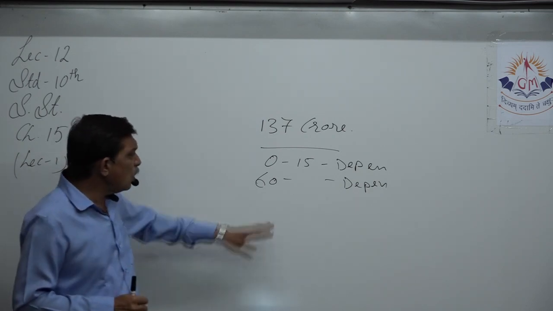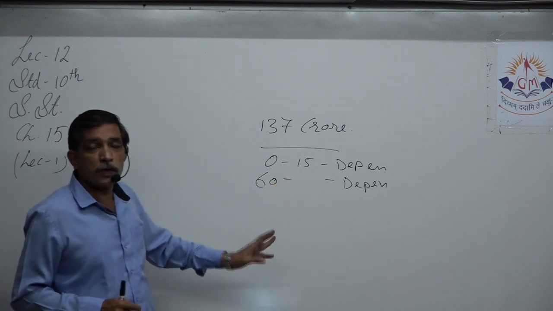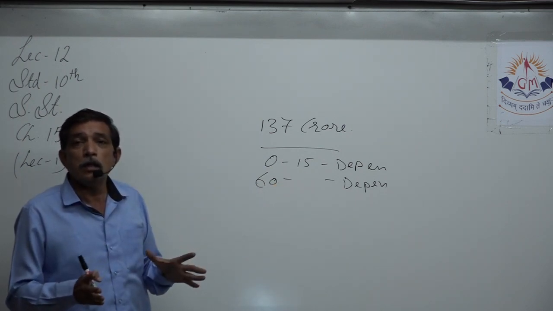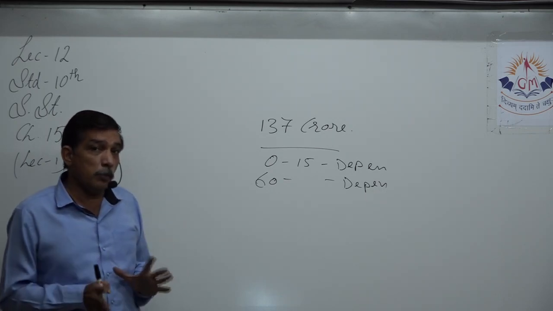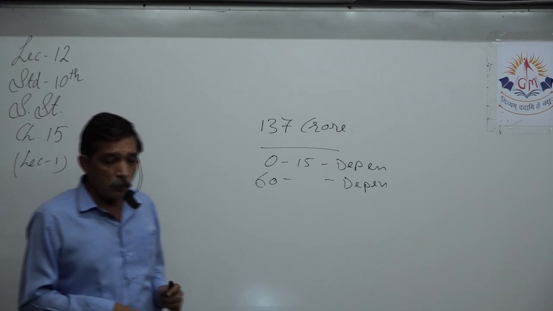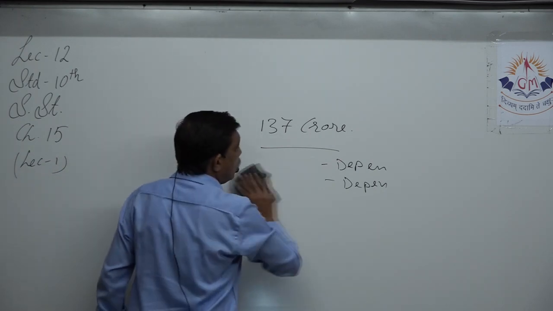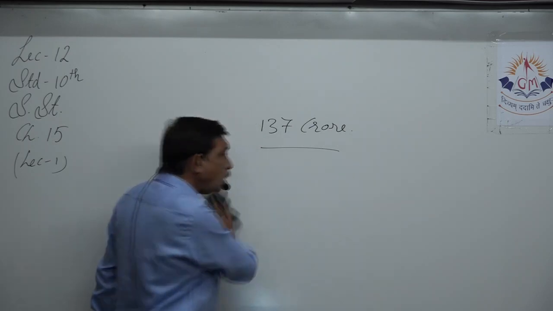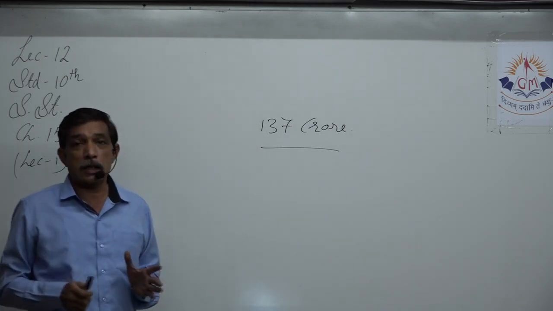So what is the working age group? 16 to 59, 60, we can say that is the working age group. These people are working, right? They earn money, right? So all that money put together, that is called national income.